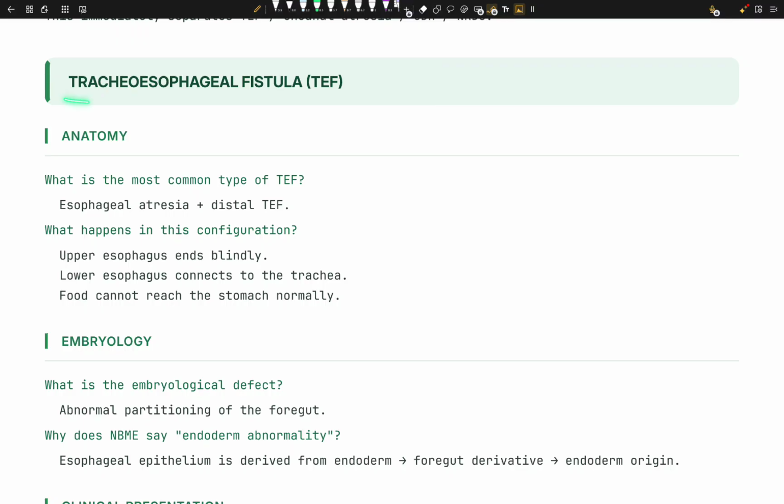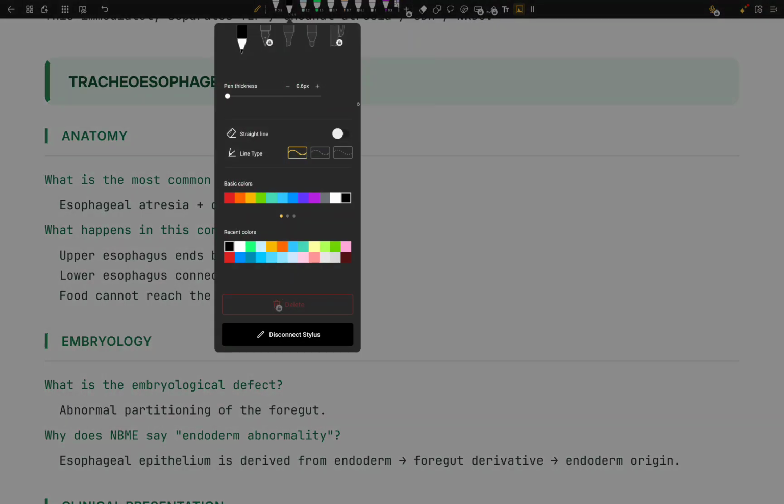Tracheoesophageal fistula. The most common type of TEF is esophageal atresia with distal TEF. We have a fistula and we have atresia. Now, what exactly is atresia? Let me write it.